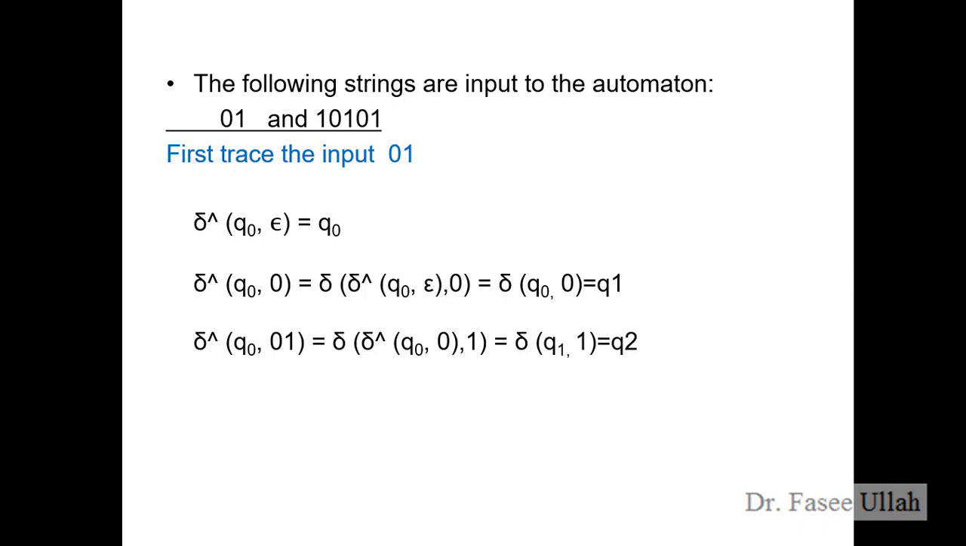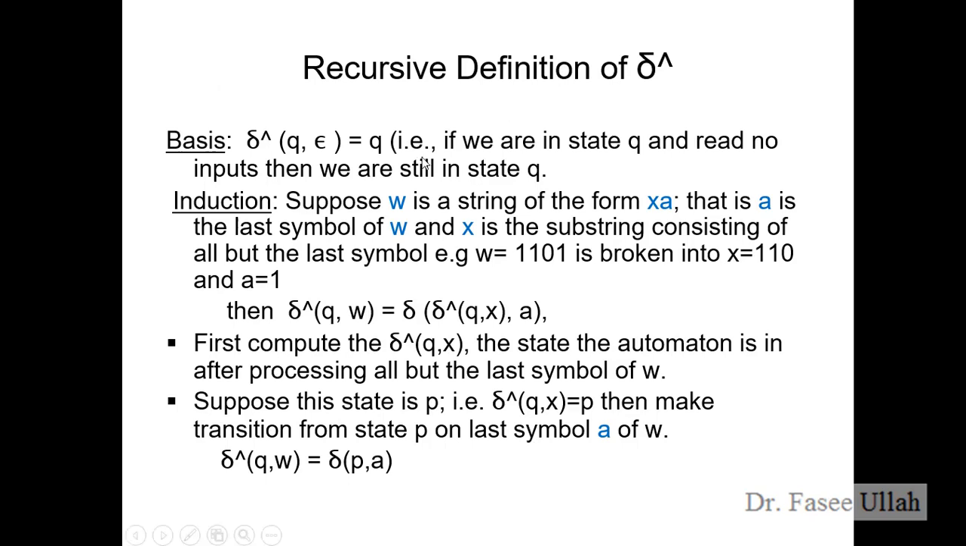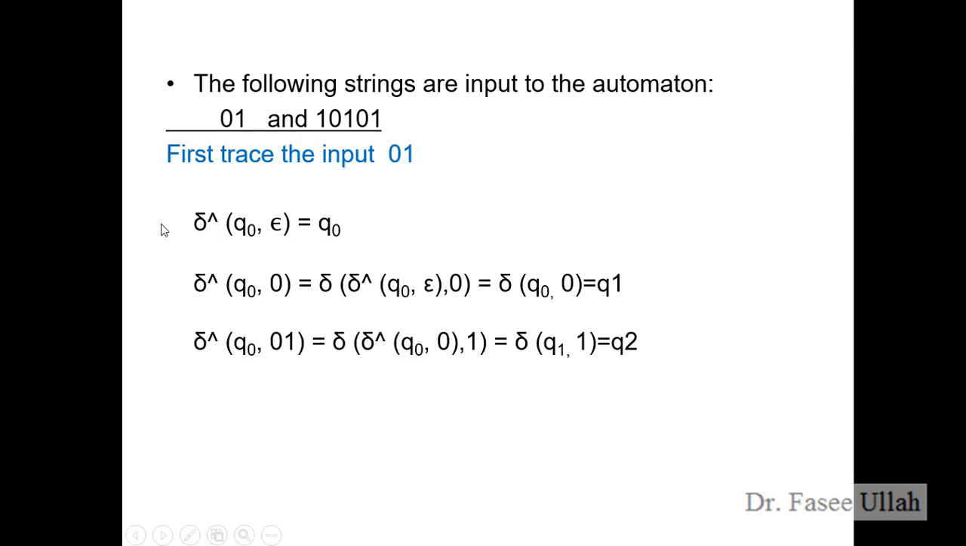The following strings are input to the automaton. So we have two inputs, 01 and 101. First of all, we need to trace the input 01, keeping in mind the basis and the induction. So how can we execute the 01 input as a string? As we remember, we have to start with the initial state and the empty string, as we mentioned over here. So we start with the transition function of Q0 and the empty string, and it returns Q0.